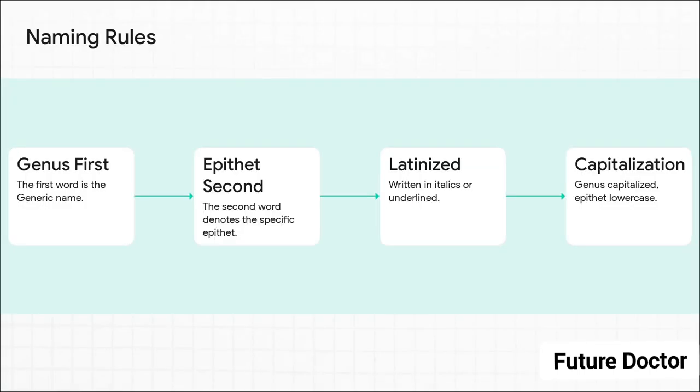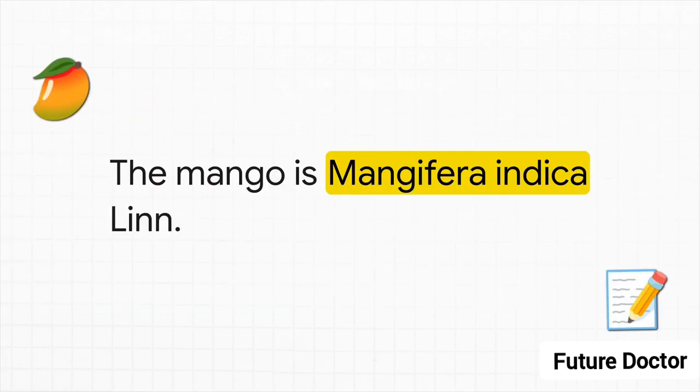And that brings us to the actual rules of naming. It's a brilliant system given to us by Carolus Linnaeus called binomial nomenclature. Binomial just means two names. It's pretty straightforward. Rule number 1, the first word is the generic name, or genus. Rule number 2, the second word is the specific epithet. Rule 3, these names are generally in Latin, and they're printed in italics or separately underlined if you're handwriting them just to show their Latin origin. And finally, Rule 4, the genus always starts with a capital letter, while the specific epithet starts with a lowercase letter.